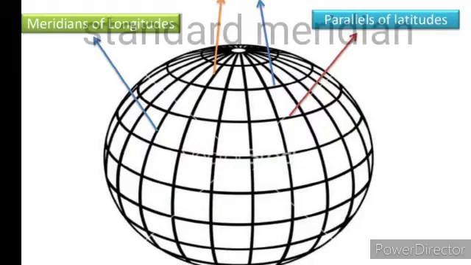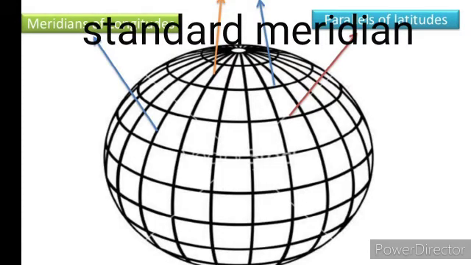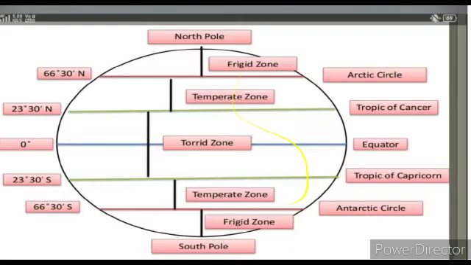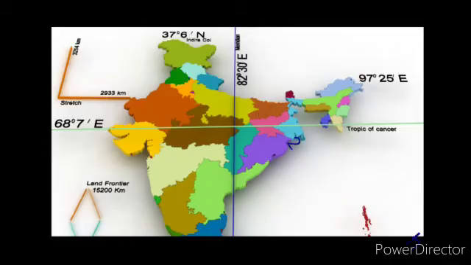India's east-west extent appears to be smaller than the north-south extent. The time along the standard meridian passing through Mirzapur, that is 82 degree 30 minute east, in UP, is taken as the Indian Standard Time for the whole country. The time gap between Arunachal Pradesh in the east and Gujarat in the west is about 2 hours. That means the sun rises in Arunachal Pradesh 2 hours earlier than Gujarat. But the watches are showing the same time. How is it possible? This is the question.